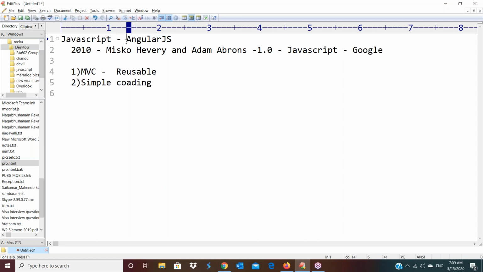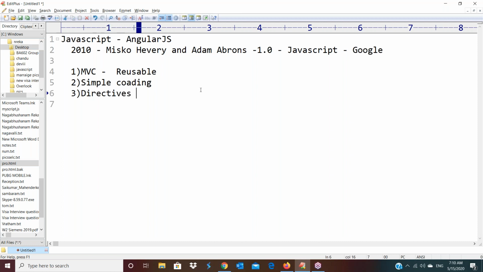Because AngularJS comes with bundles of packages with pre-implemented code, here we can easily develop the logic. Compared with JavaScript, AngularJS coding is very, very simple. That type of flexibility is there in AngularJS. Next, the third point is that it supports a number of directives.